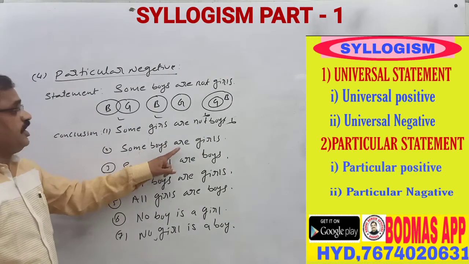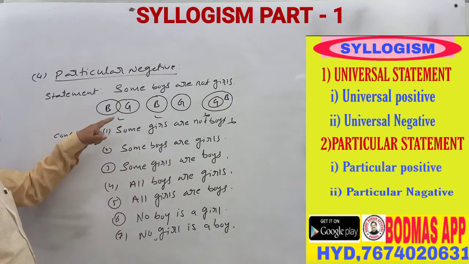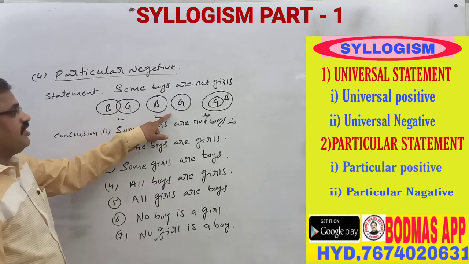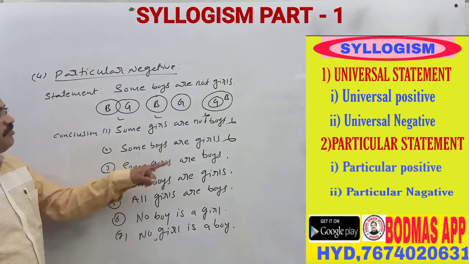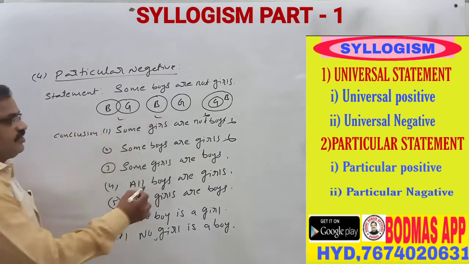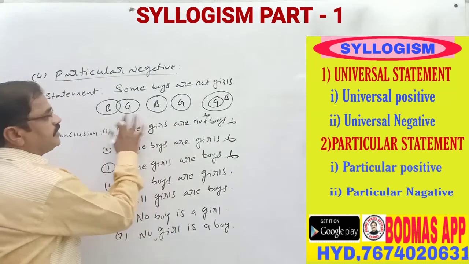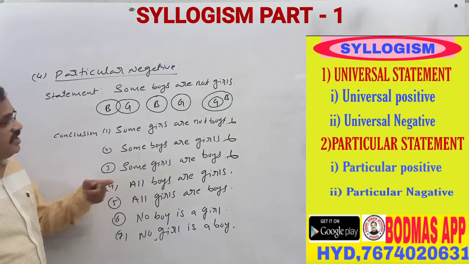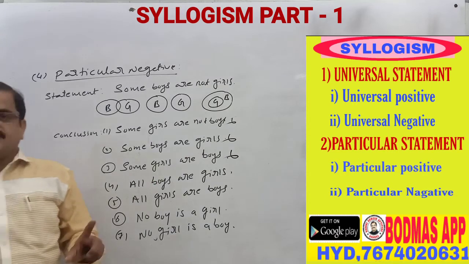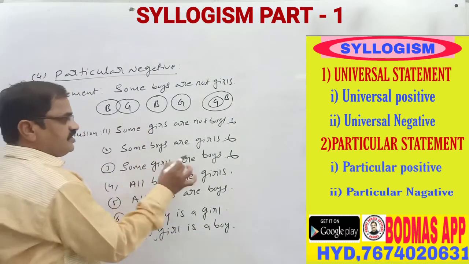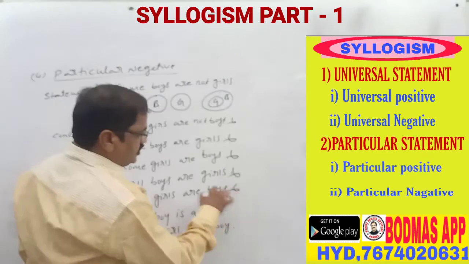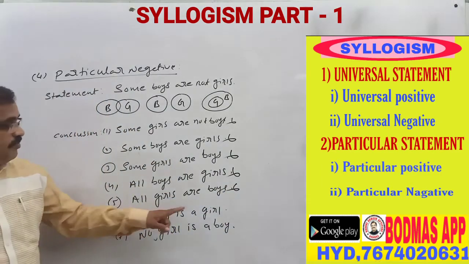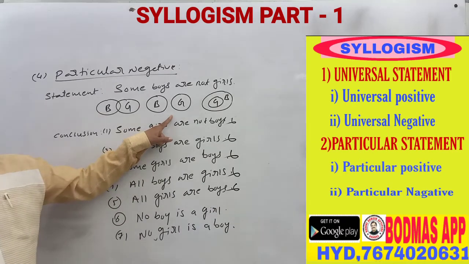So next, some boys are girls. Here right answer. Here some girls are boys, wrong answer. Does not follow. That is why also wrong answer. Next, in the same way, all boys are girls. In 3 figures there is no chance, that is why this does not follow. Next, all girls are boys, this also does not follow. Next, no boy is girl is wrong here.